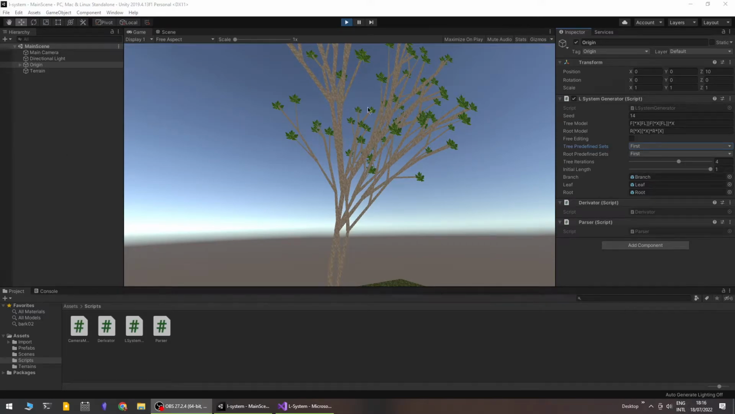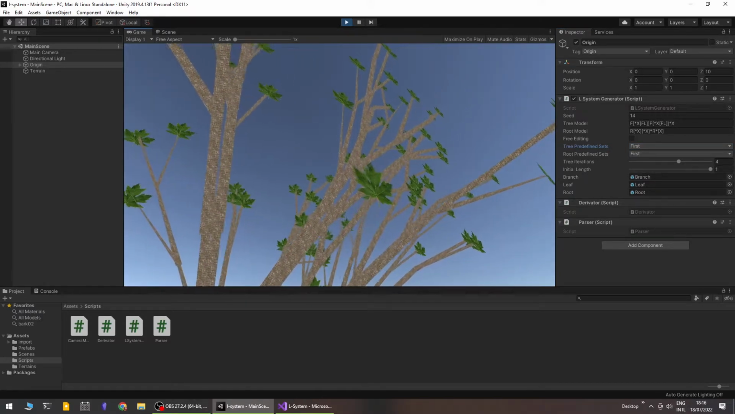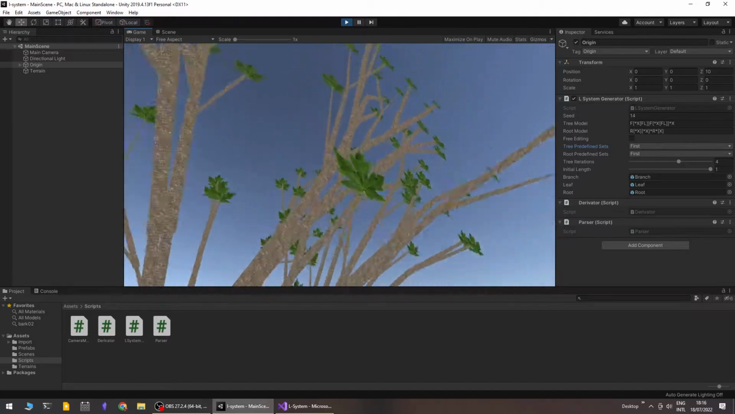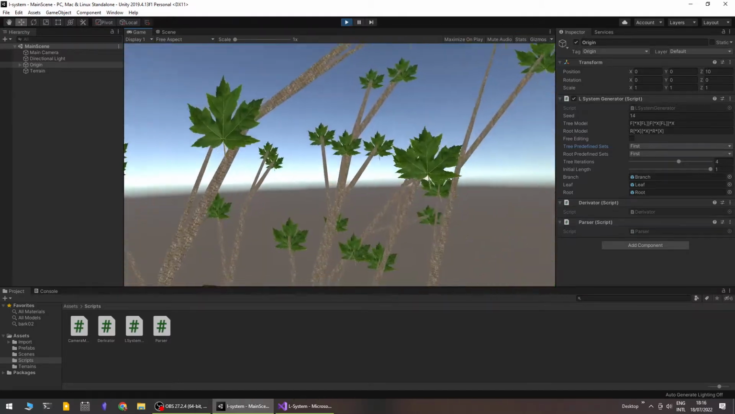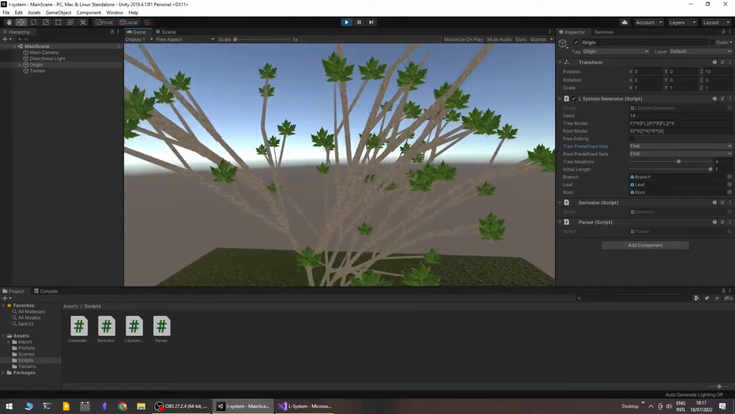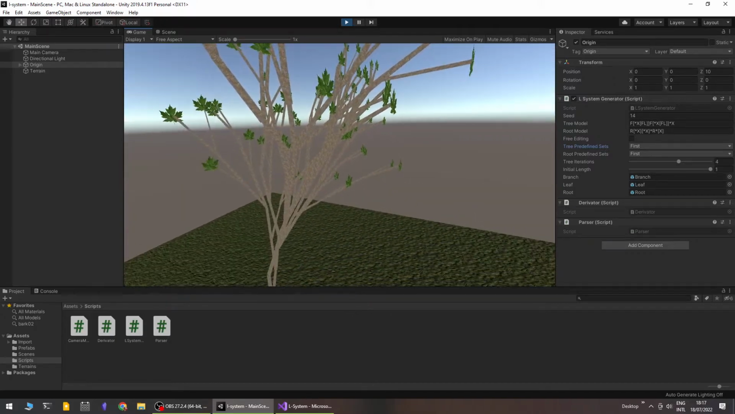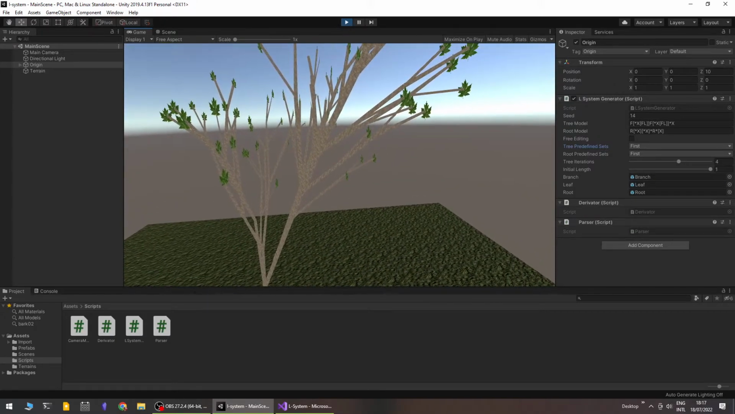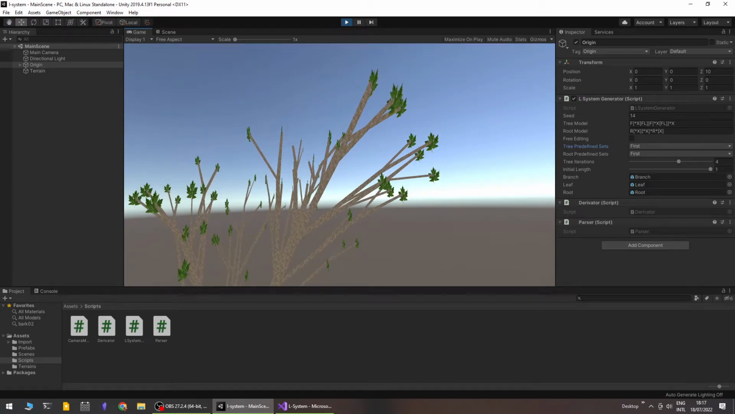Hi everybody, I'm Manuel Paiuca and this is the project for the course of Artificial Intelligence for Video Games at University of Milan. It consists in the development of an L-system for the generation of trees.